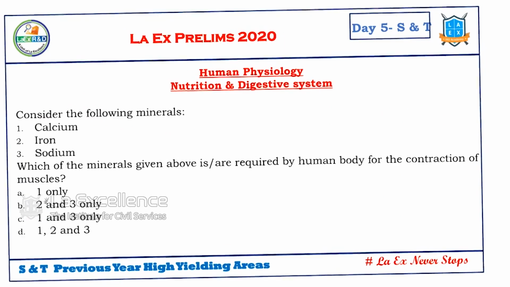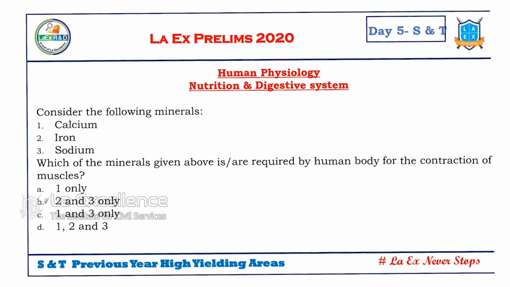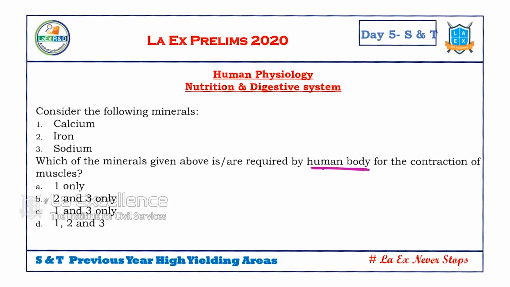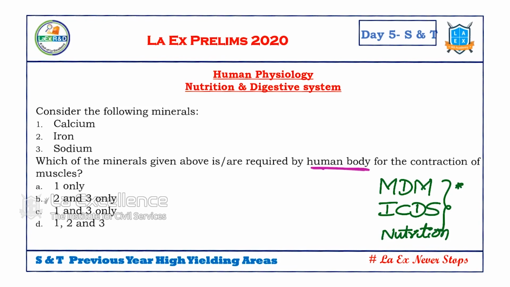Next is human physiology, nutrition and digestive system. On this, let's see what the question is. This is also related to biology. Which of the following are required by the human body for contraction of muscles? So, contraction of muscles. See, if you might have observed in the midday meal program, which is part of the ICDS scheme, right? So in the midday meal program or nutrition related articles, they mention that these are important for this, but the government is not providing.